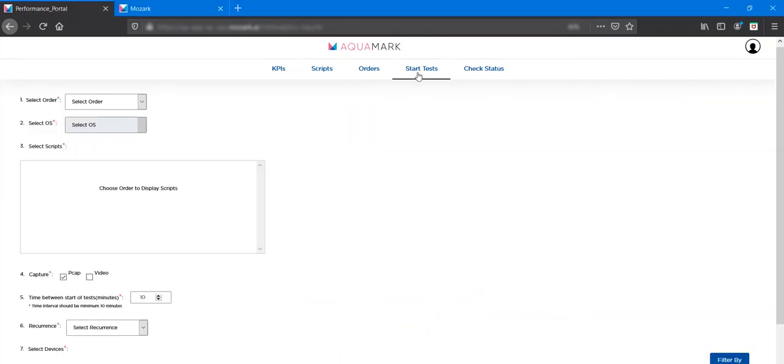Scheduling test is the most critical part as it will initiate the execution of the scripts and collection of data in different network conditions and locations.